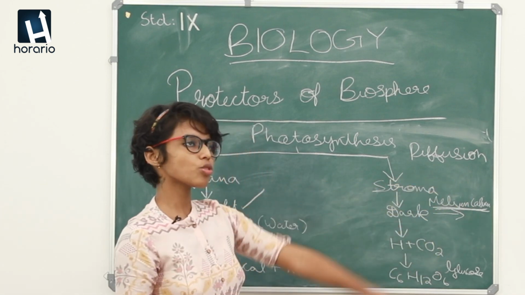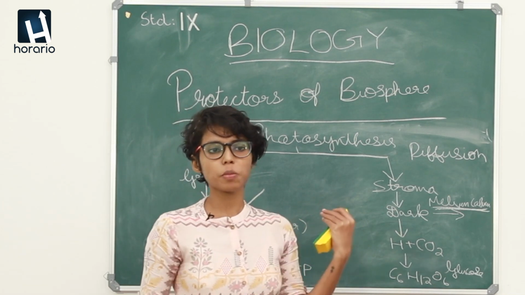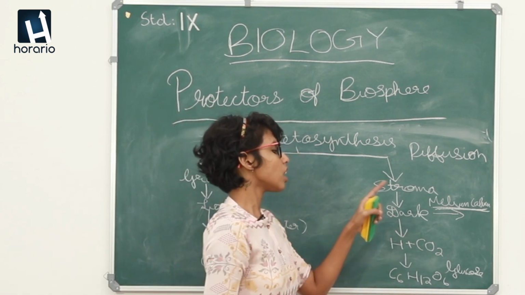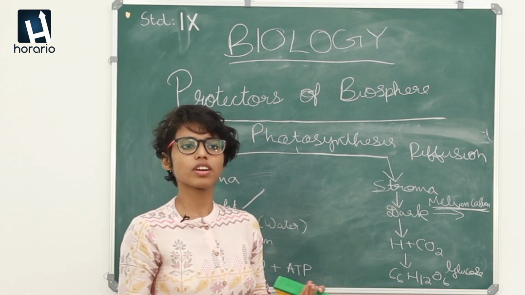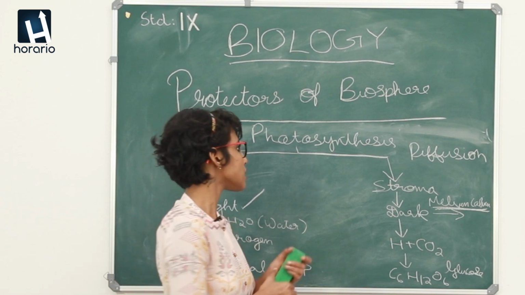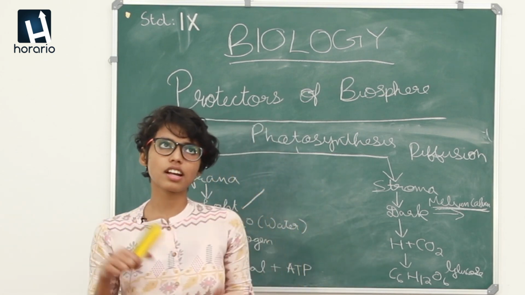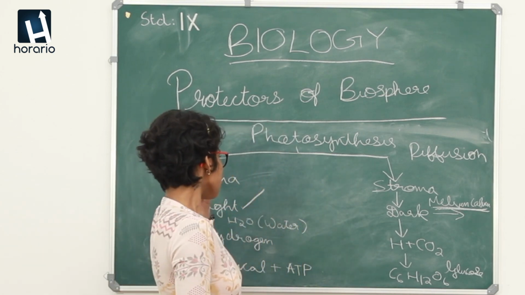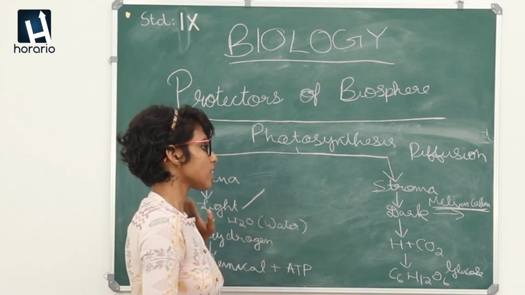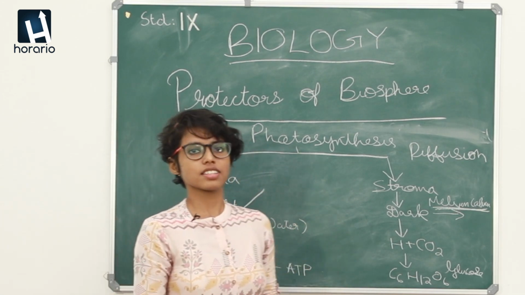To know about the detailed steps and processes that happen during the Calvin cycle, you will learn it in higher classes, on how the dark reaction happens. Basically, photosynthesis consists of 2 steps, the light cycle and the dark cycle. Light cycle happens first, then the dark cycle happens.